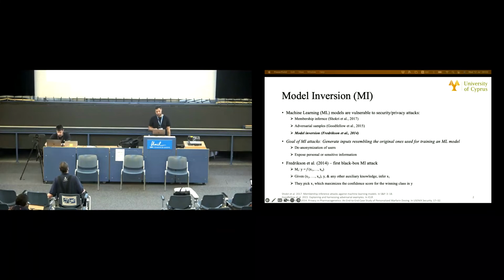In order to understand how these attacks work, let's give an example for the first black box ML attack proposed by Fredrikson back in 2014. Assume that we have a target model MT, which is a function f that takes as input a feature vector x1 to xn with n dimensions, and outputs a prediction y. Now, the attack of Fredrikson et al. uses black box access to f in order to infer a sensitive feature, in this case x1, given some knowledge about the other non-sensitive features, x2 to xn, the output of the target model y, and any other auxiliary information regarding the target model. What they essentially do is pick the value for x1 that maximizes the confidence score for the winning class in y.